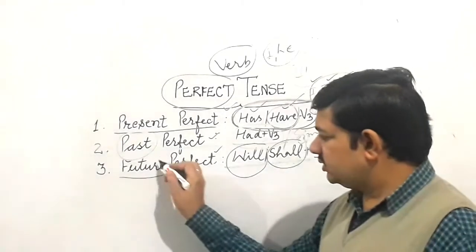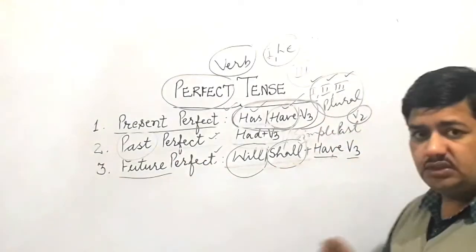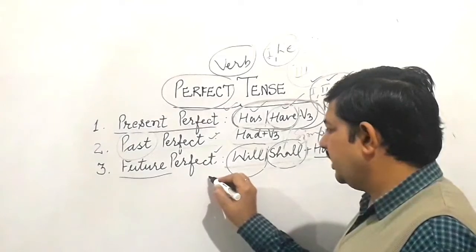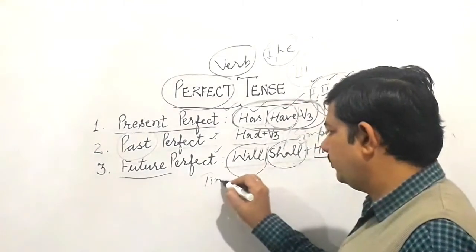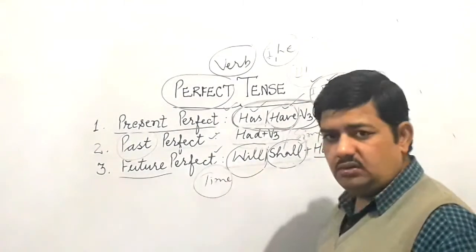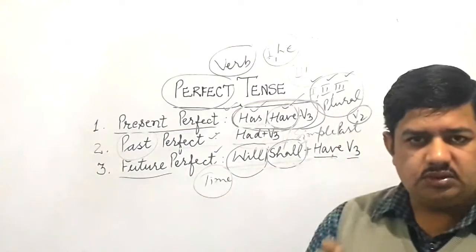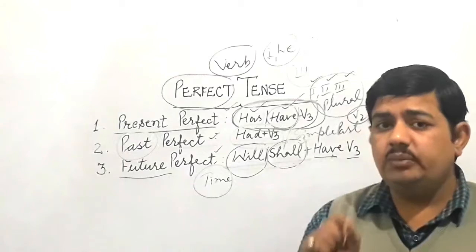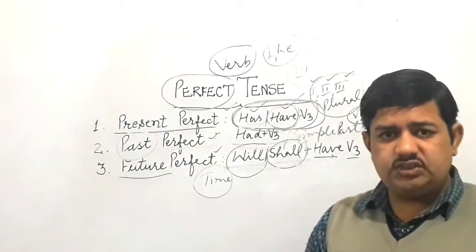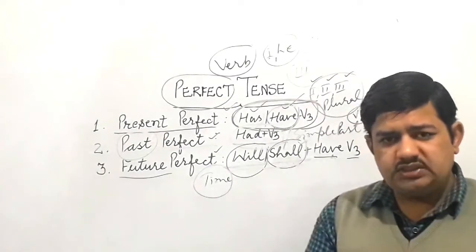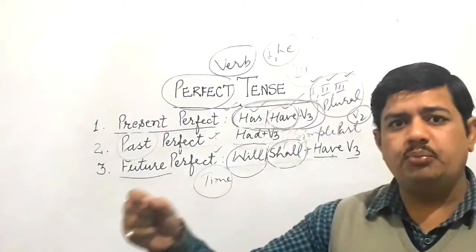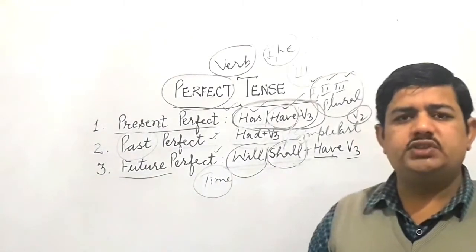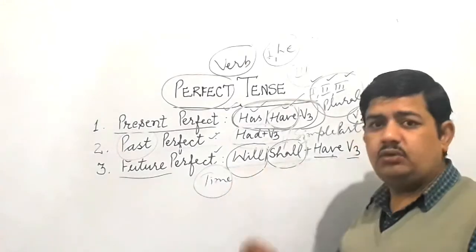Other than this particular structure, children, you should also be caring about some kind of future time. You should be giving some information of future time with some limit also. If there is some limitation given that up to this time this activity should have been completed, will have been completed, in such a situation you have to use will have, shall have.